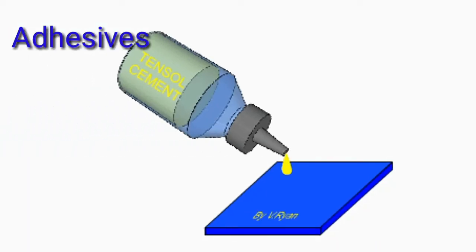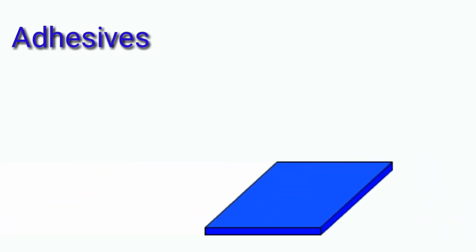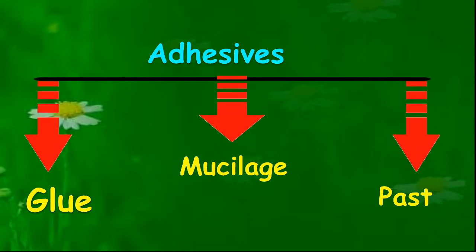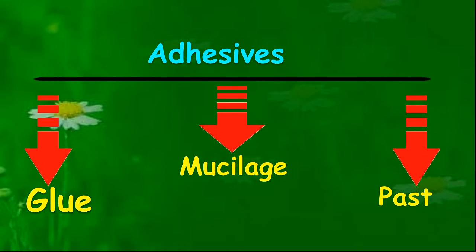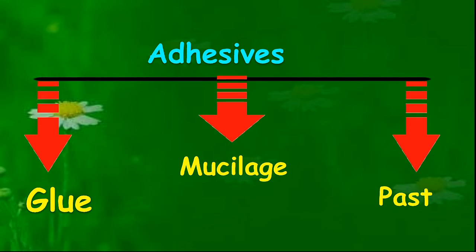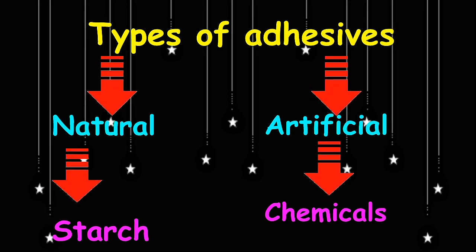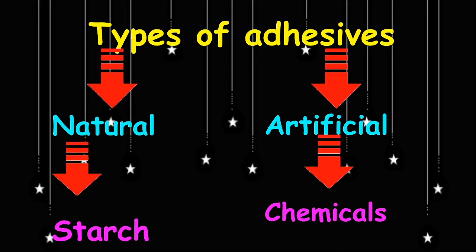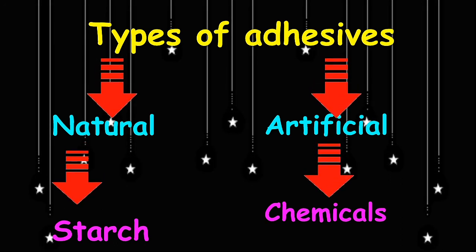Adhesives are substances that are used to join two or more components together through attractive force acting across the interfaces. Adhesives are commonly known as glue, mucilage or paste. Children, there are two kinds of adhesives. One is natural, made from starch, and another one is artificial, made from chemicals.